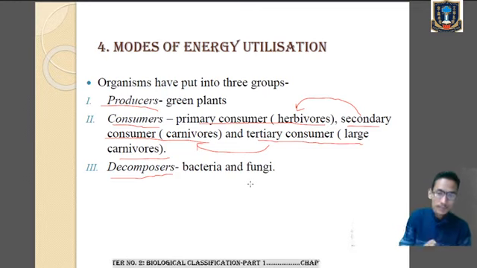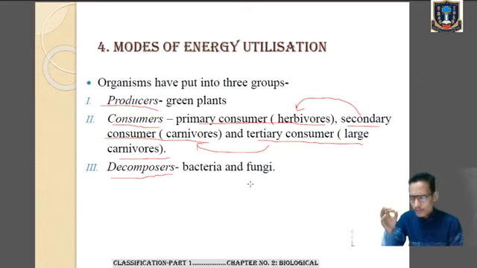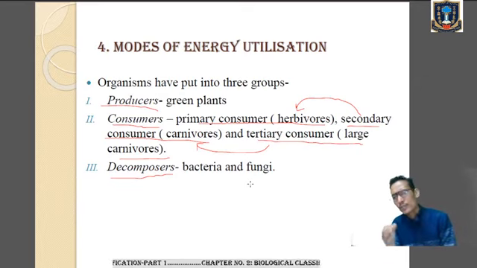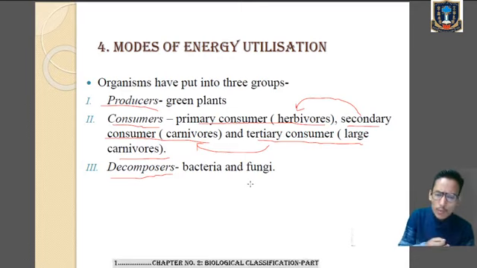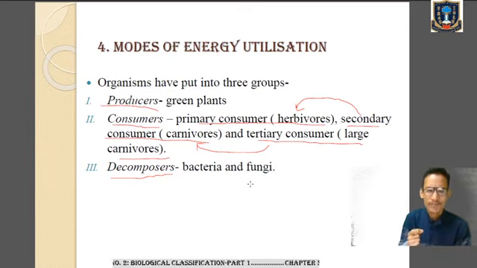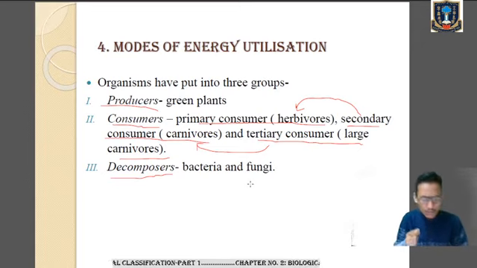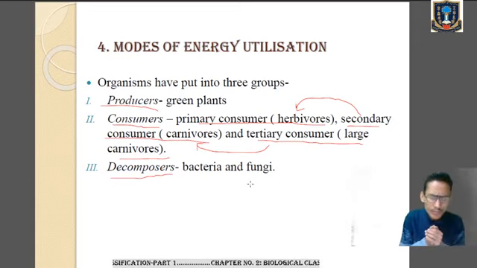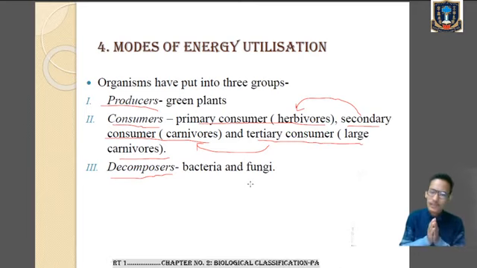And lastly, when all those living organisms die, when the primary consumer, the secondary consumer and the tertiary consumer are dead, all of them will be decomposed with the help of decomposers. Decomposers play an important role in our ecosystem. Bacteria and fungi are examples of decomposers, and they help in the decomposition of dead animals and plants into simple inorganic compounds. Clear?